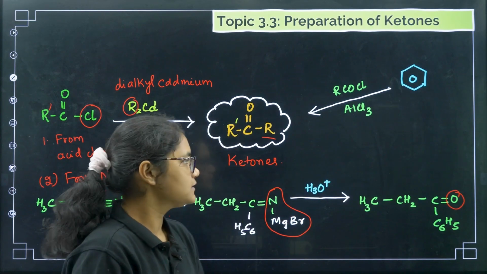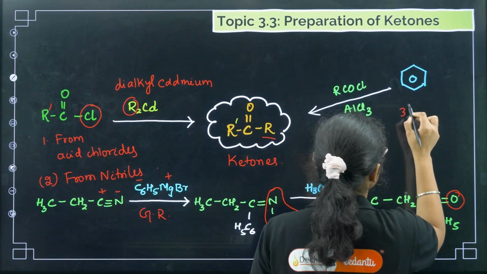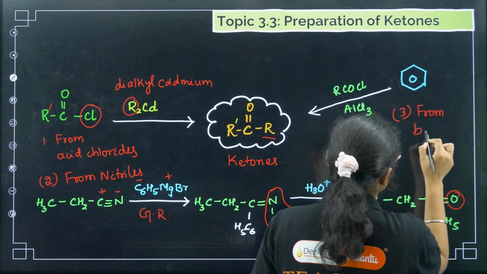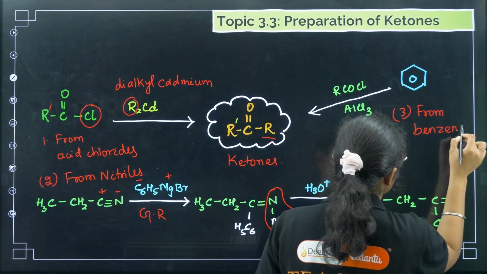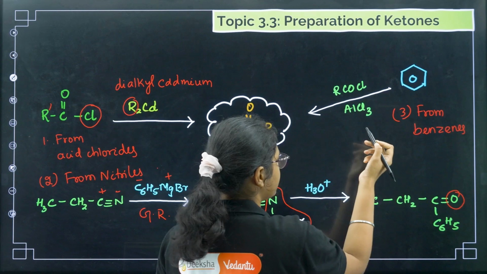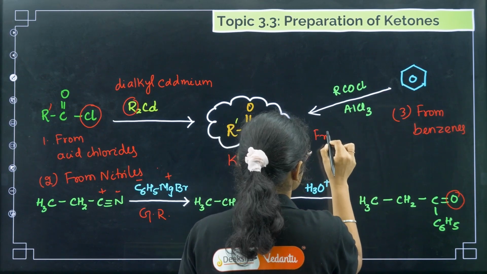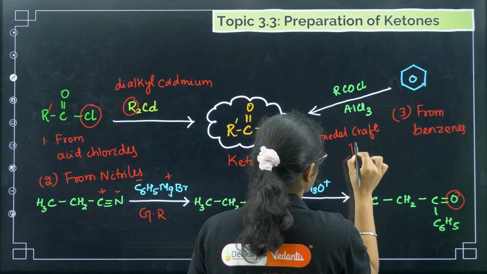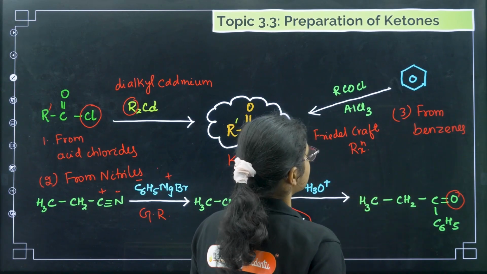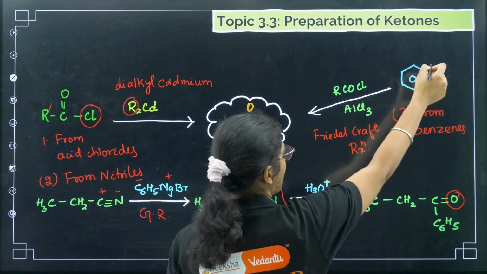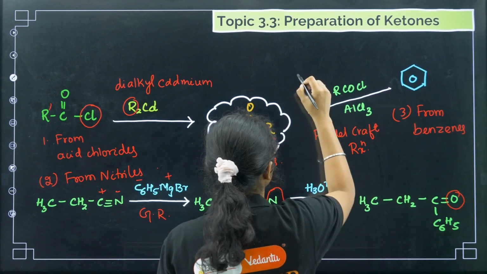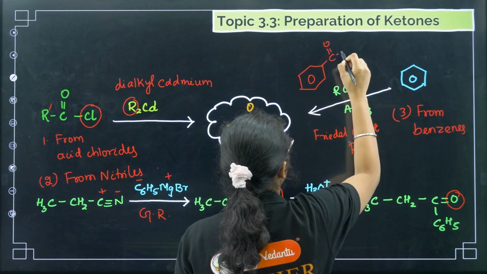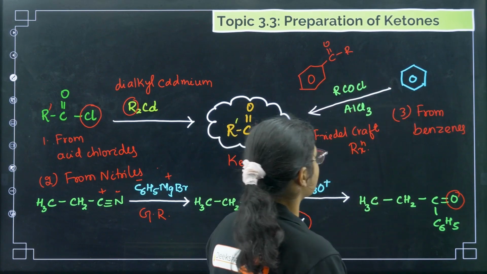Next, the third method is from benzenes or substituted benzenes. This is a very simple one. This reaction, RCOCl and AlCl3, you must remember is your Friedel-Crafts reaction, right? Here the COR group will be attached, so we will get a benzene ring with CO and R group.